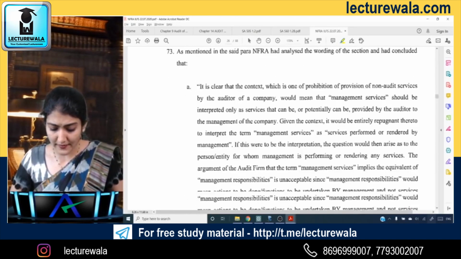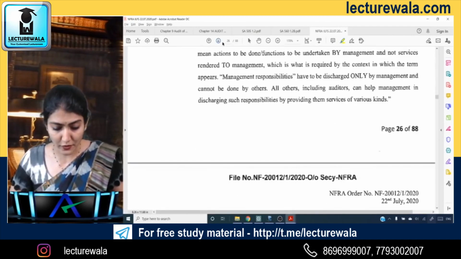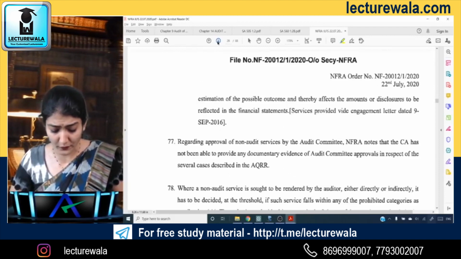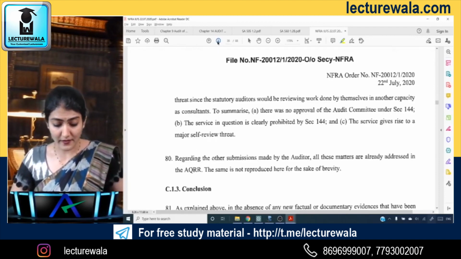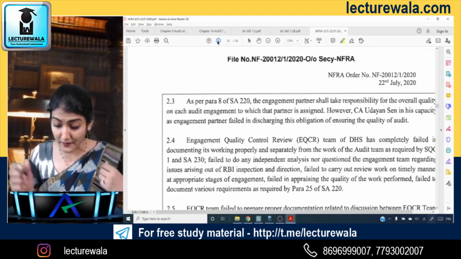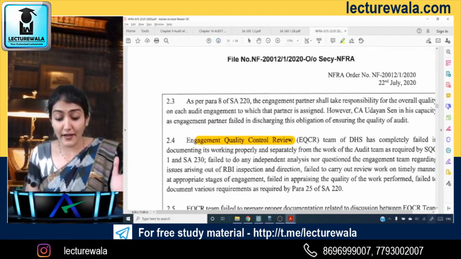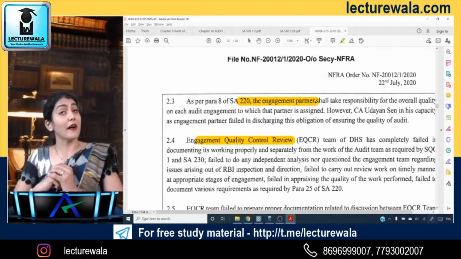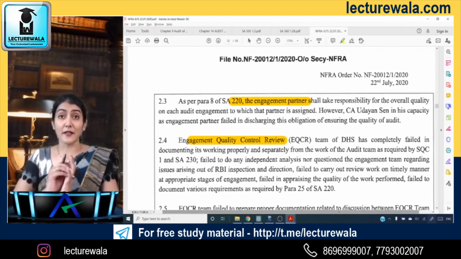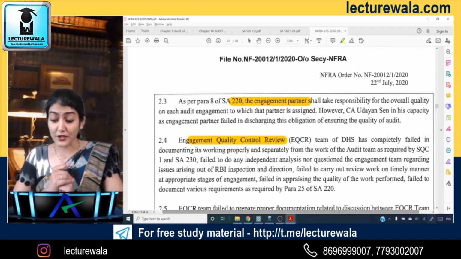So we'll just quickly scan through and come towards the end of the document. Probably I would like to show you a few more points over there. And non-audit services that I've already told you, 144, auditor not to render certain services. Then EQCR, and SA220, engagement partner. And EQCR: for a listed entity audit, EQCR is compulsory, and for others it is left at the discretion of the firm.